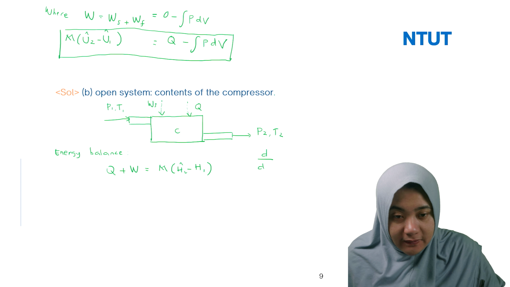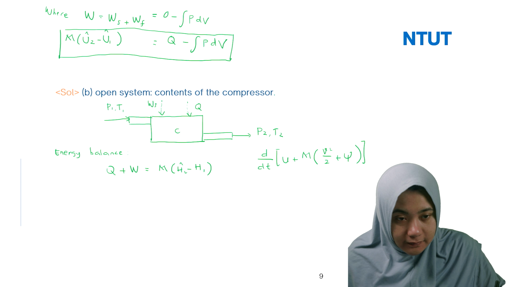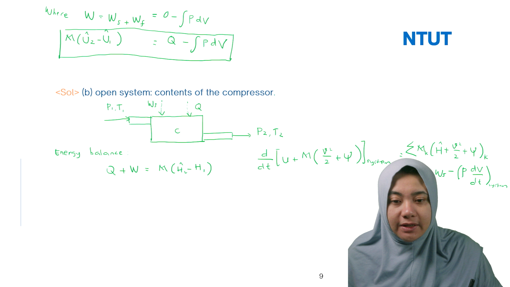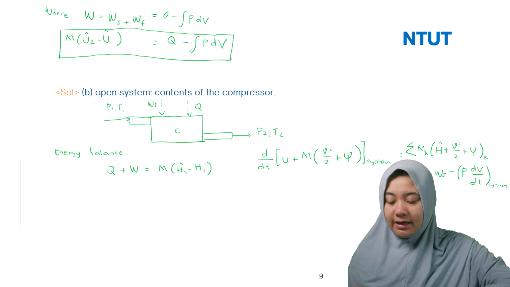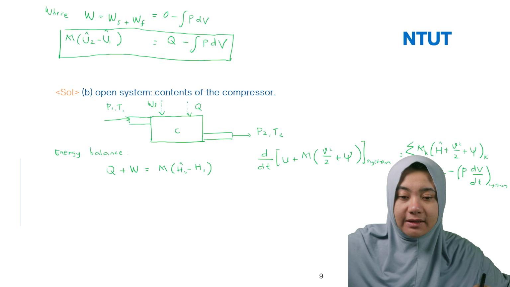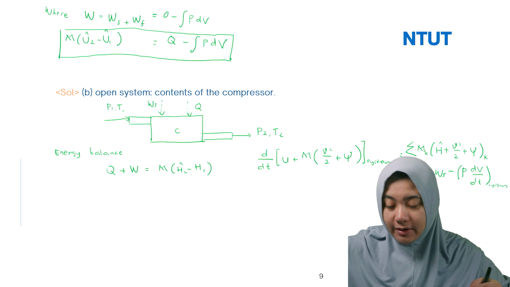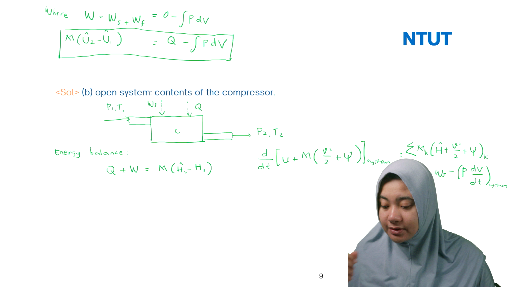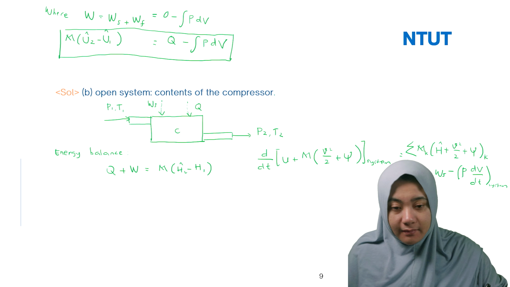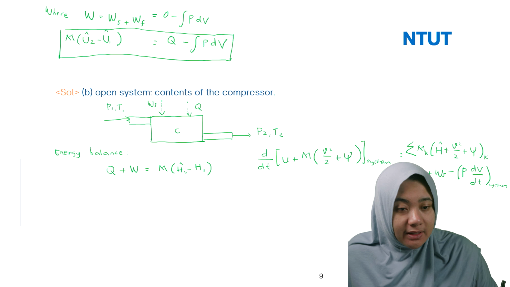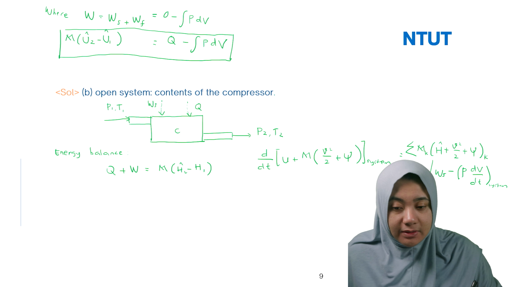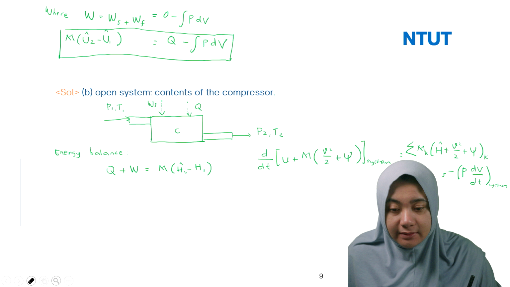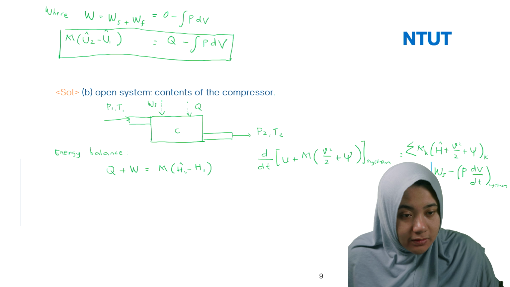So you have d divided by dt. Okay, the same, yeah. Here, because you have in and out, and you also have the energy balance, it's not difficult to expand the function and calculate the result. We have Q plus W. I just try to expand this, and you can try to combine this one.